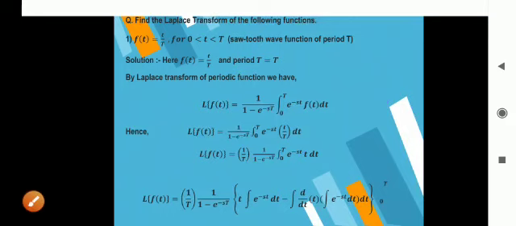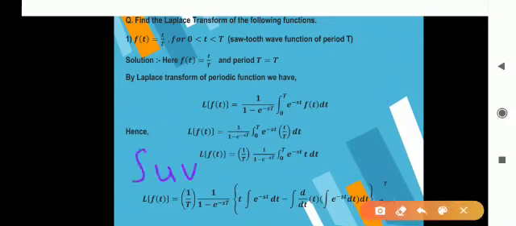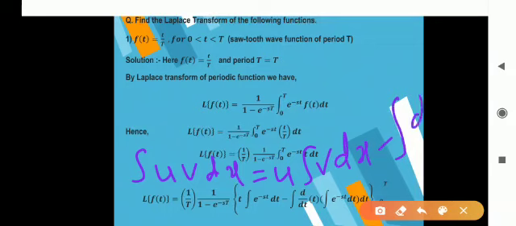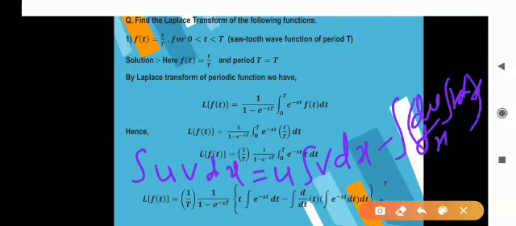Now the integration by parts rule: integration of u v dx is equal to u times integration of v dx, minus integration of du by dx times integration of v dx, and so on. Here you have to apply different results of integration along with this integration by parts rule. Now in this formula we will replace u as t and v as e raised to minus st. So it becomes t times integration of e raised to minus st dt.